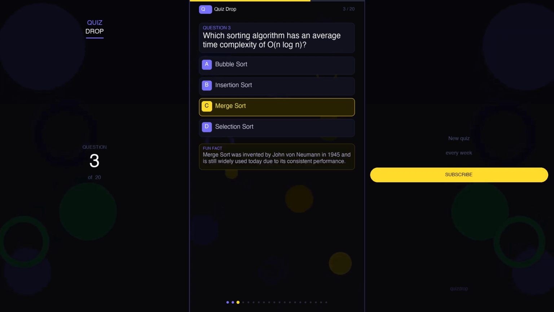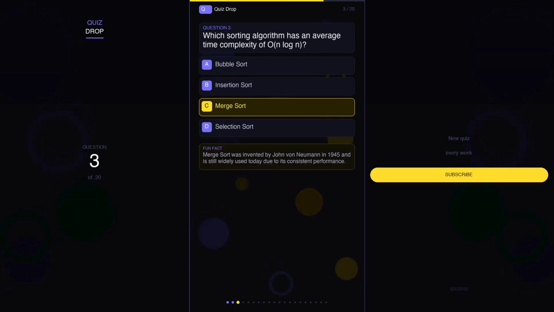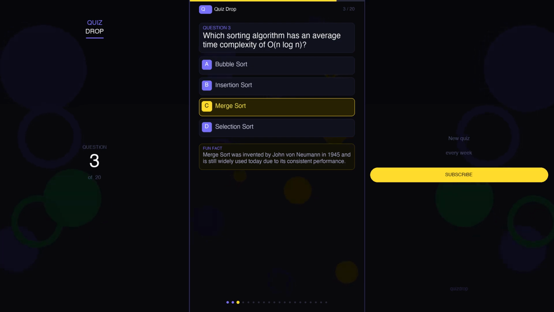The correct answer is C. Merge sort. And here's a fun fact. Merge sort was invented by John von Neumann in 1945 and is still widely used today due to its consistent performance.